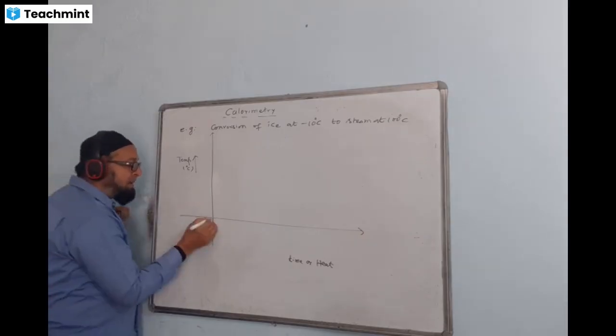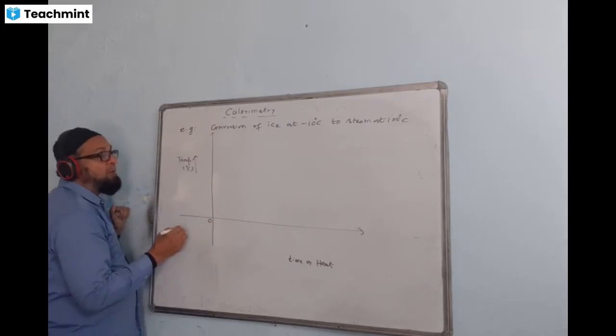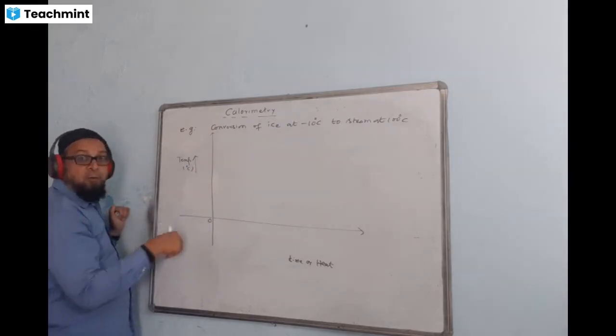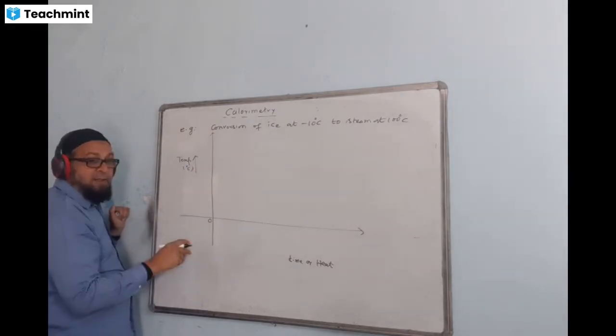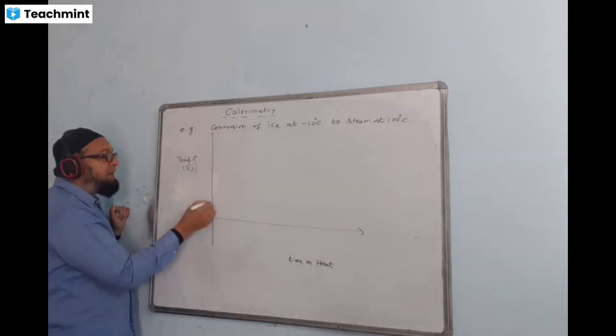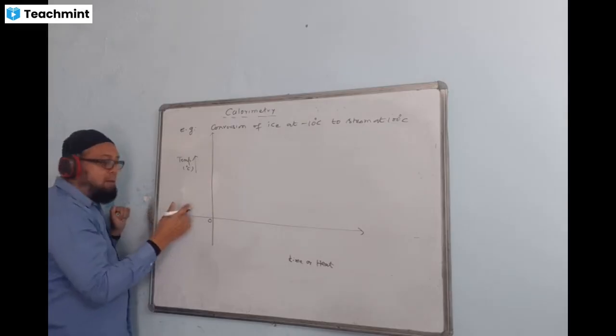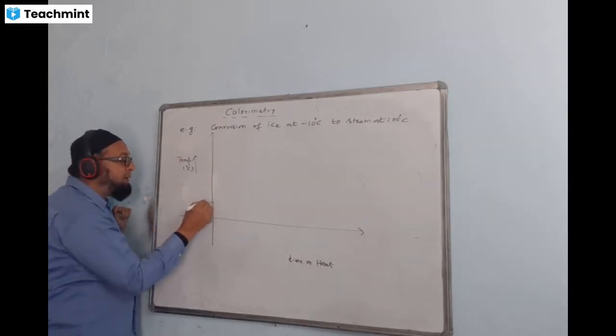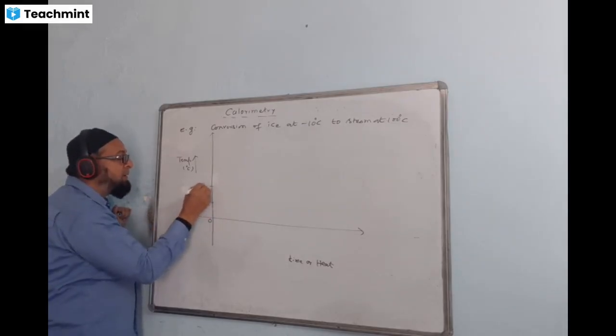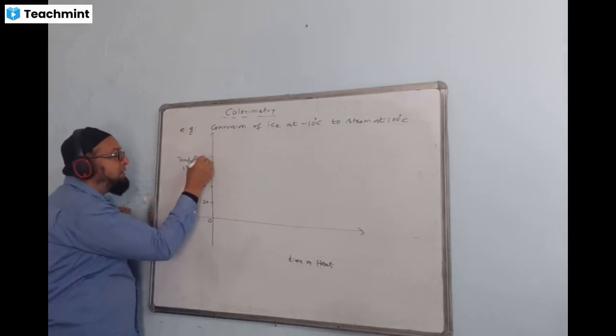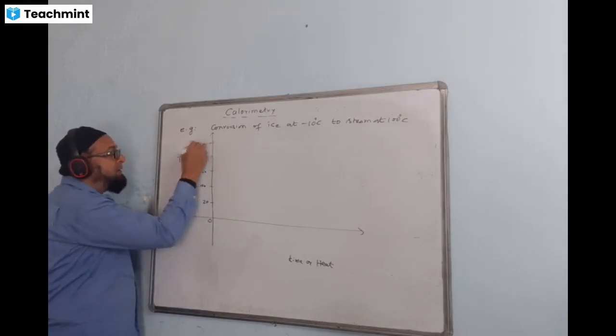Here we show the different temperatures: 0, 100 degrees Celsius on the positive side, and on the negative side we have to show -10. If I take a gap of 10, it will become too long, too high. So I will take a gap of 20: 20, 40, 60, 80, 100, till 100.